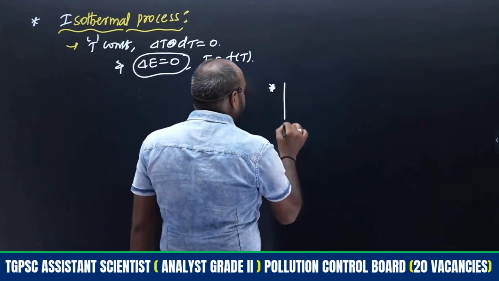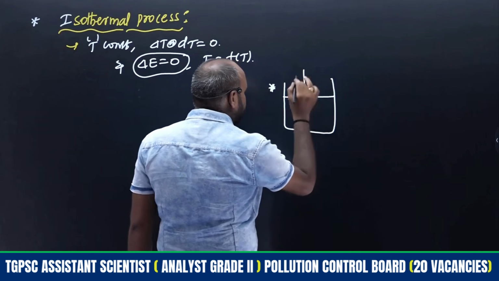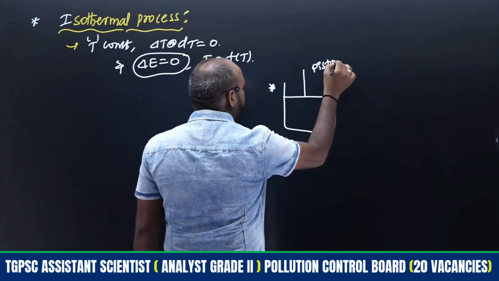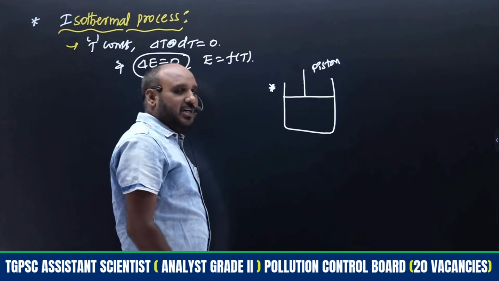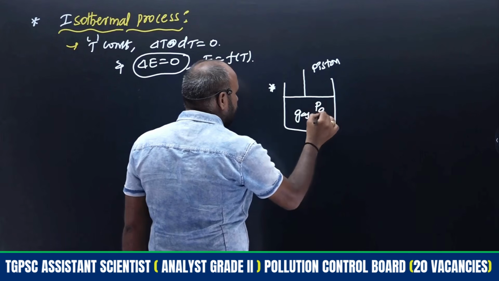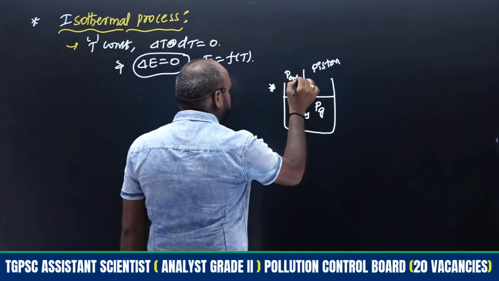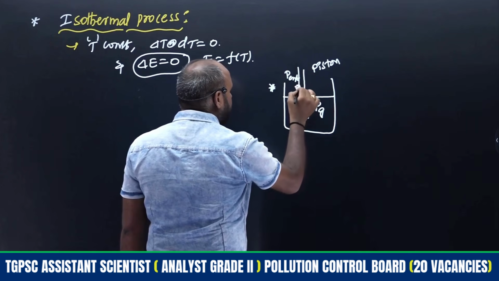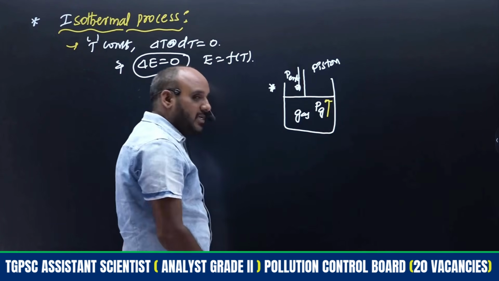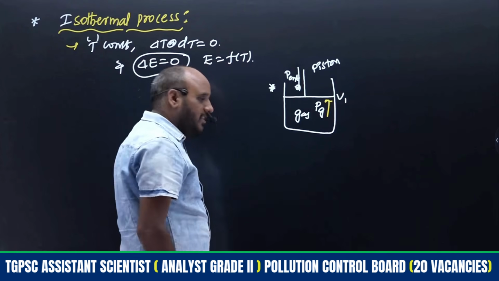Simply think, consider a cylinder with a weightless frictionless piston. The cylinder contains gas, therefore there is the pressure of the gas. Then the outside pressure, from some gases outside, acts in this direction, and the inside pressure in this direction. Initially the volume of the gas is V1.